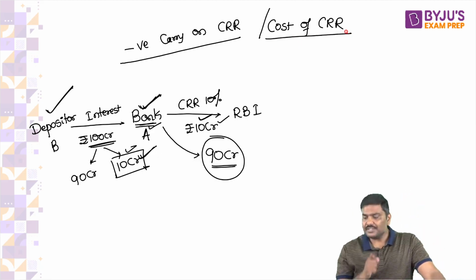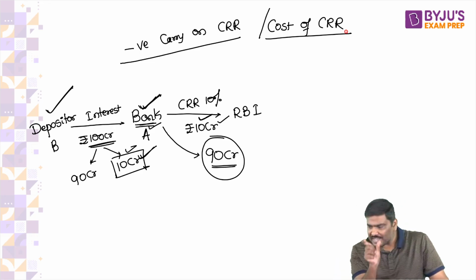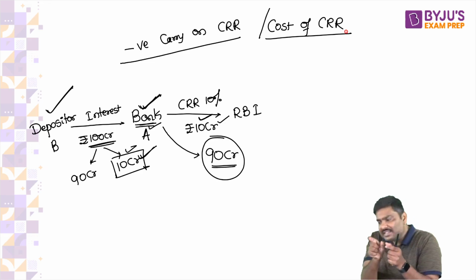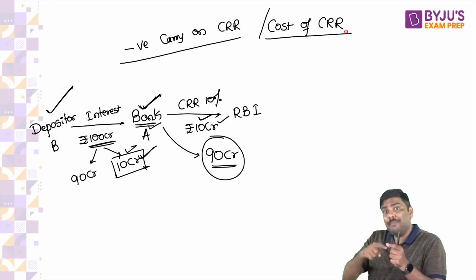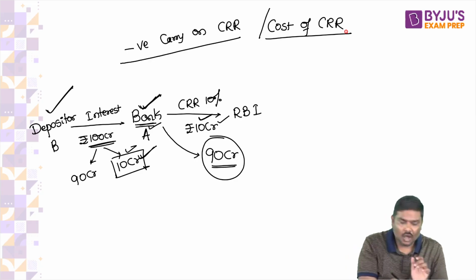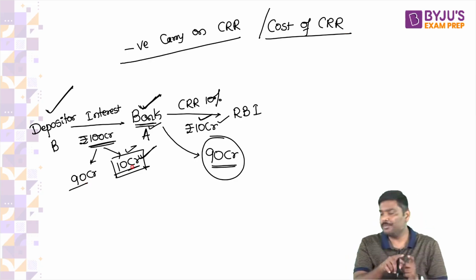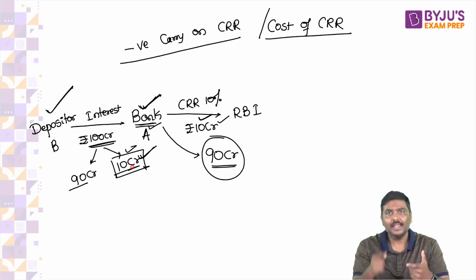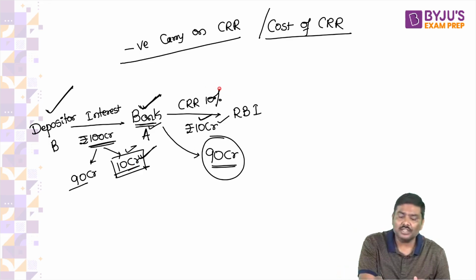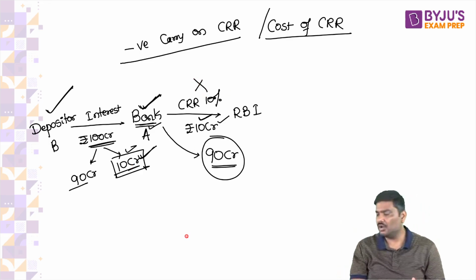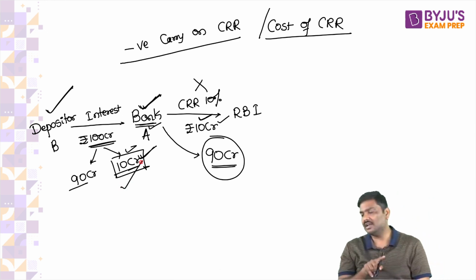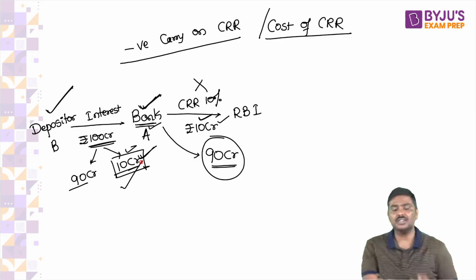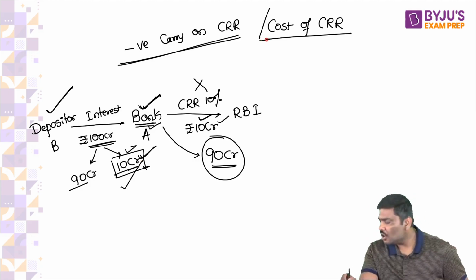Let me know, does it make sense to you? I'll repeat it again. Out of this 100 crore, 10 crore is CRR. Bank takes this 10 crore, keeps it with RBI. But bank will pay interest to the customer on 90 crore plus 10 crore rupee. So now can I say, on one side, bank does not earn anything on this 10 crore, but bank will pay interest on the 10 crore to the customer. I will call that interest as a negative carry or cost of CRR.